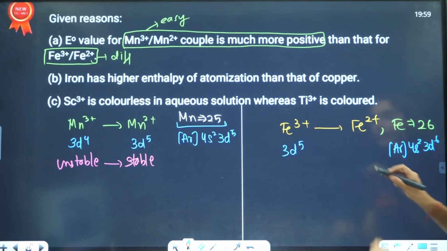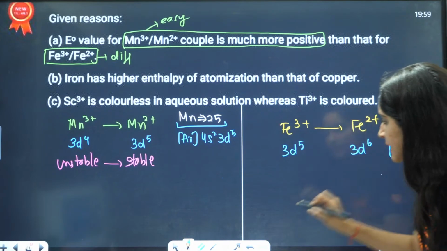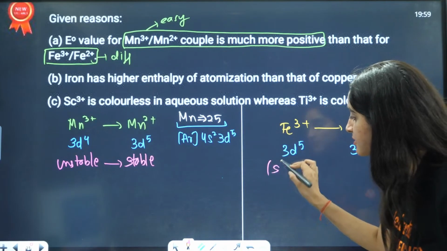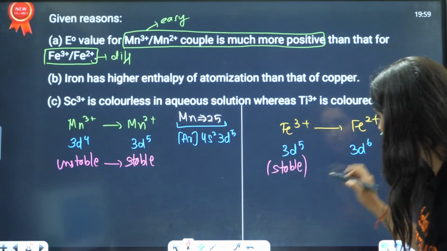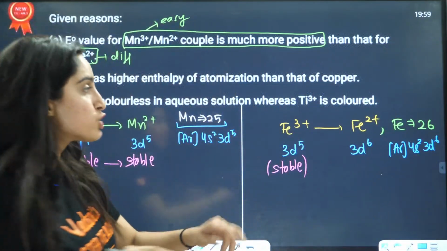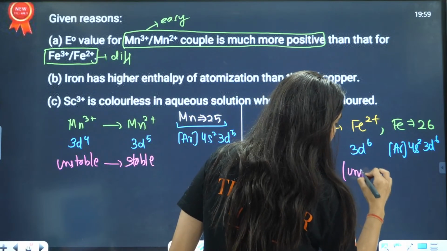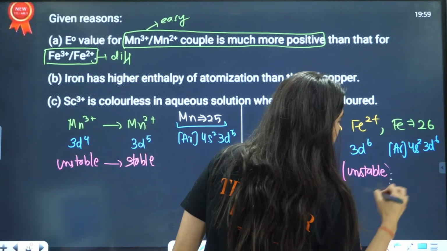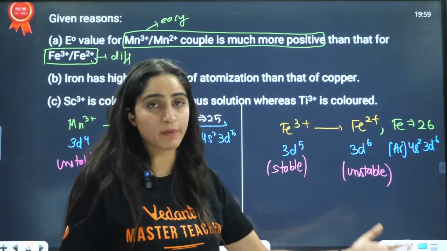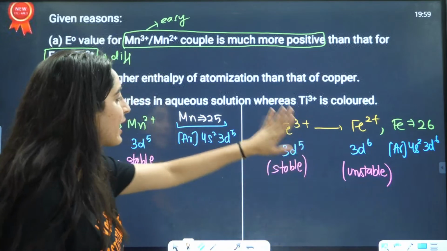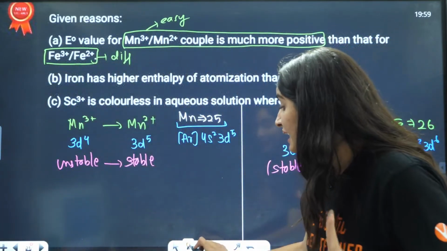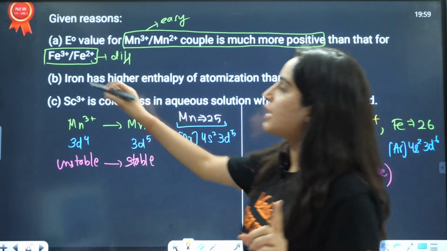When it loses 2 electrons, it becomes 3d6. Here 3d5 is half filled, a stable configuration, while 3d6 is neither half filled nor fully filled, so it is unstable. Going from stable to unstable is very difficult, which is why this couple is more positive as compared to the other couple. These kinds of questions are very, very important for you.